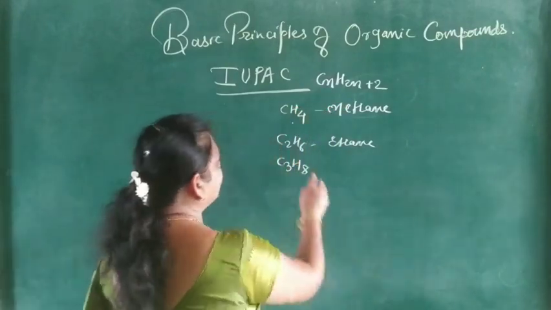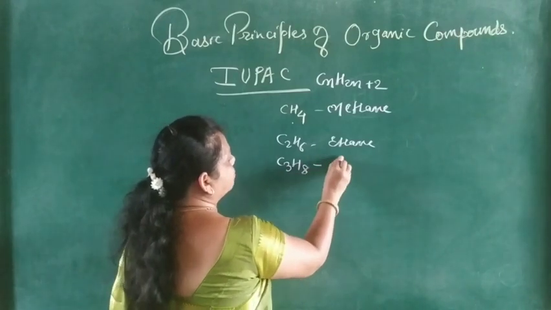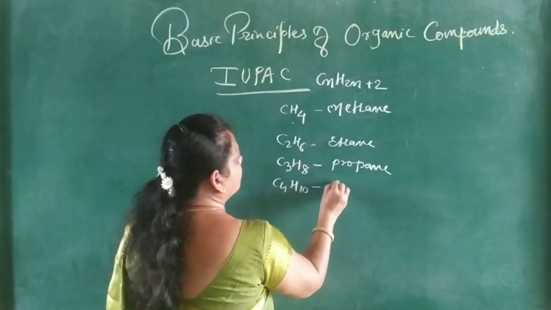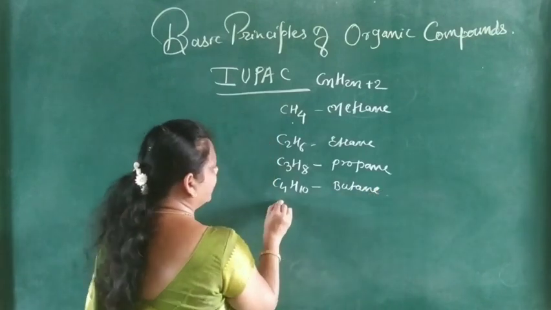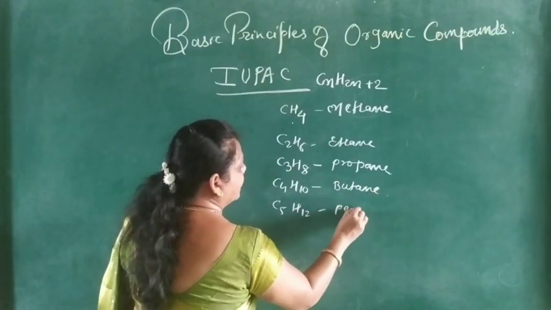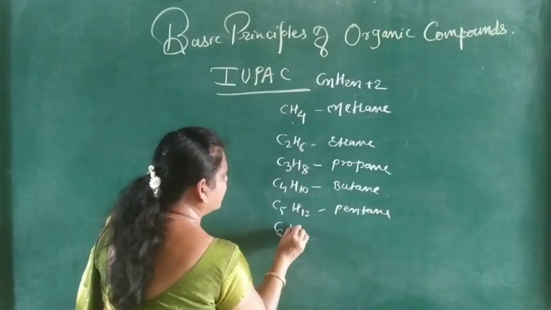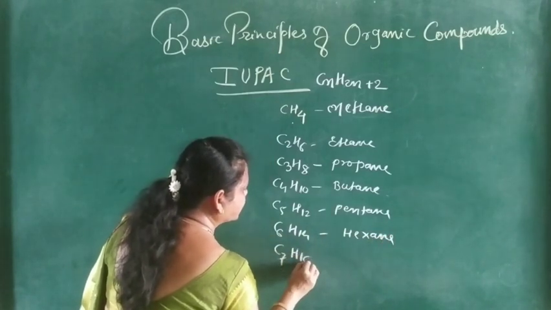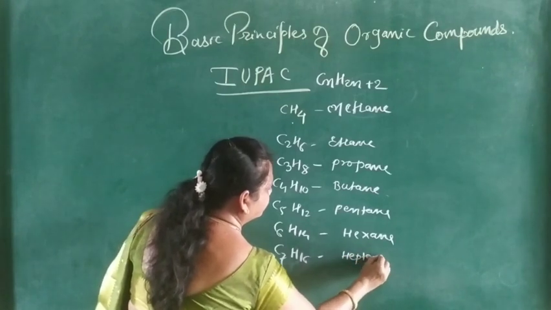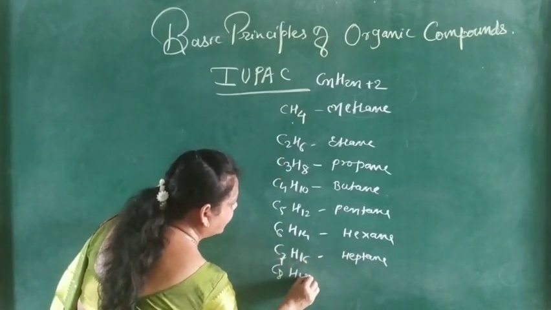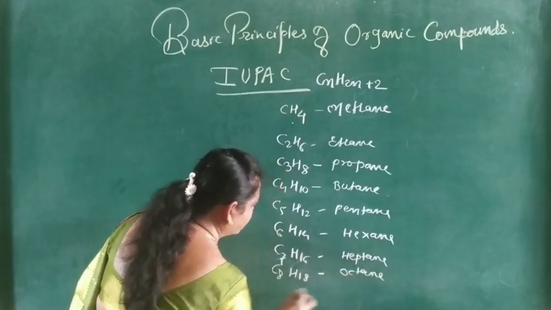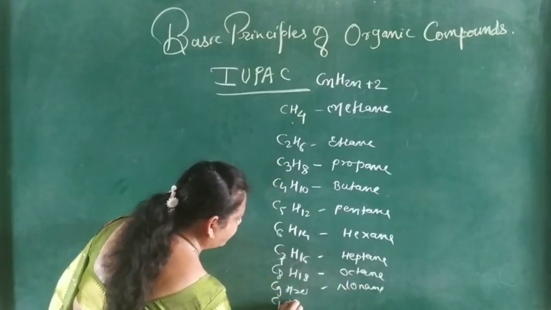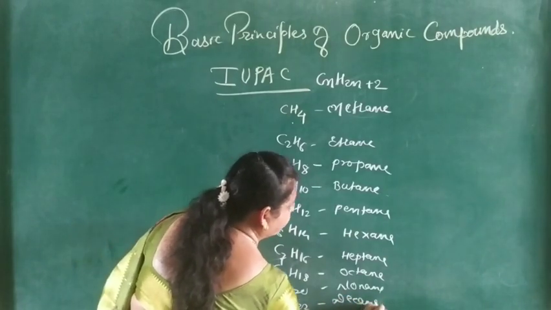In the same way, C2H6 is ethane, C3H8 is propane, C4H10 is butane, C5H12 pentane, C6H14 hexane, C7H16 heptane, C8H18 octane, C9H20 nonane, and C10H22 is called decane.